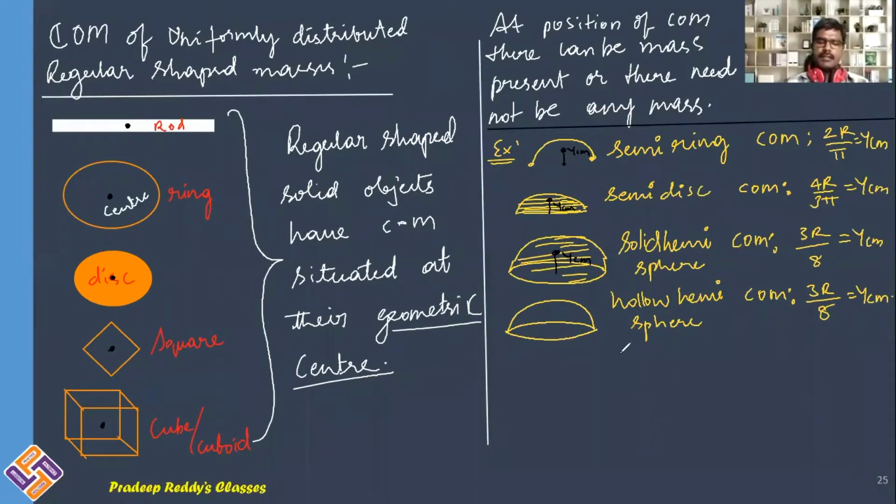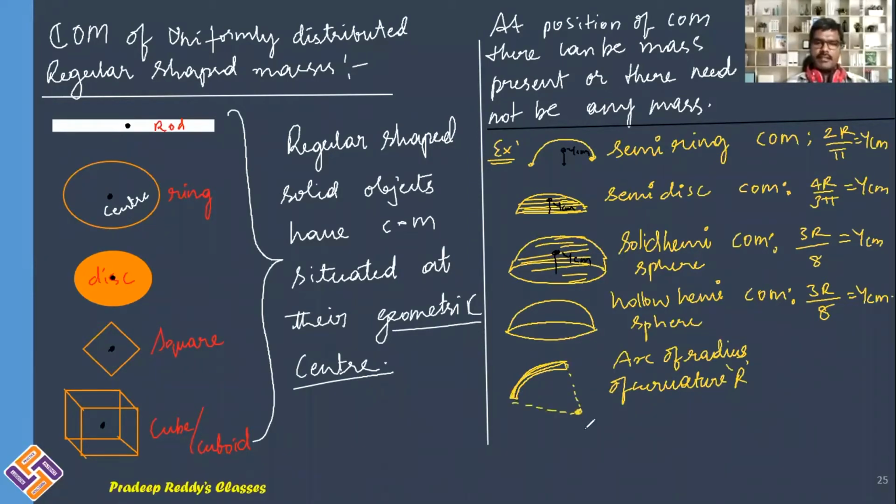And likewise, you can take an arc. This is an arc of radius of curvature r. This arc has its radius of curvature at this position.